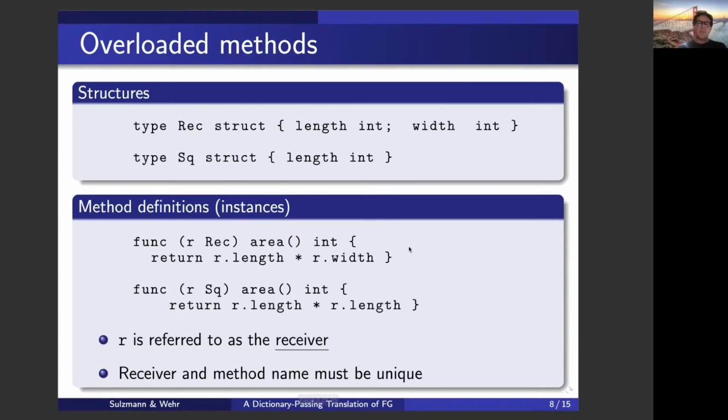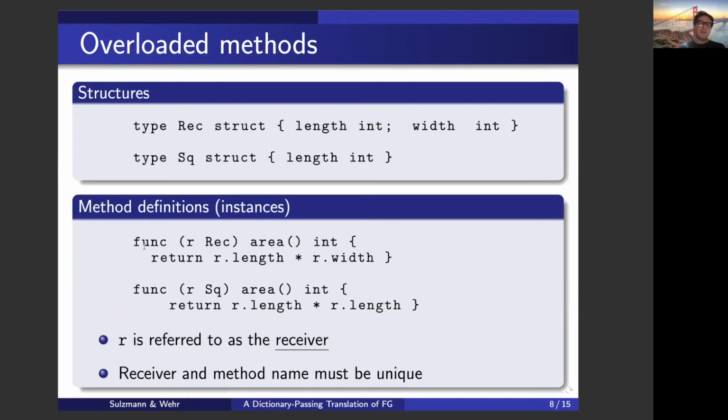So our first example, we deal with an overloaded method to compute the area of geometric objects. In Go, we find structures. So we have here a rectangle structure and a square structure. And as I said, the order of variable declarations or field entries is switched. So we, for instance, have first the field name length followed by its type.